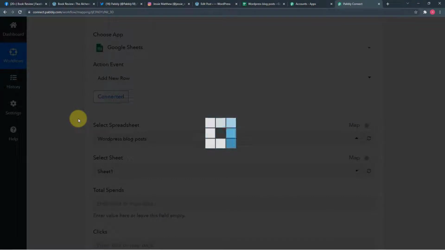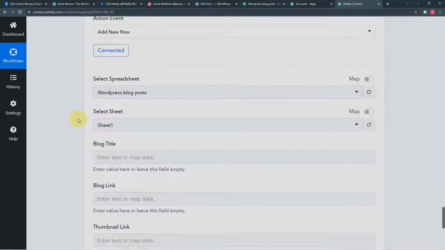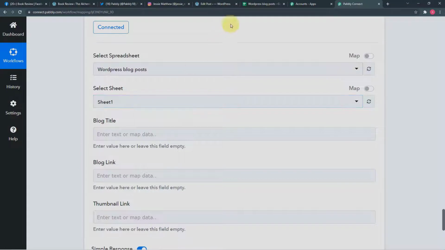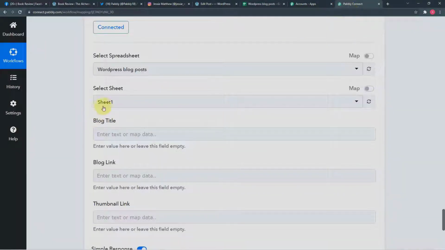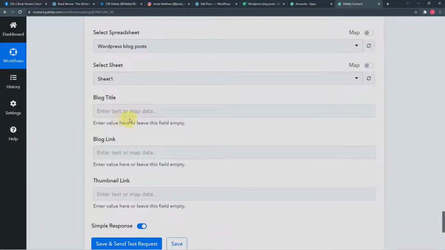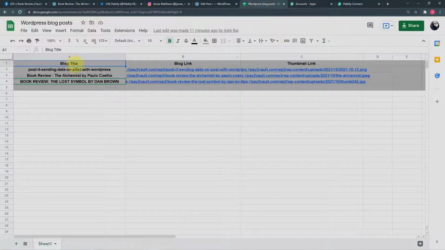Okay, and it is asking to select the sheet in your spreadsheet. So we have only one sheet here in my spreadsheet, which is Sheet1. So this got automatically selected. Now it is asking for the fields, for the columns we have in our spreadsheet. You can see blog title, blog link and thumbnail.